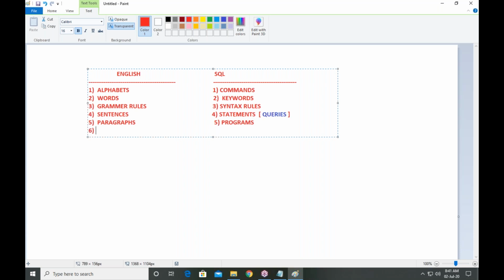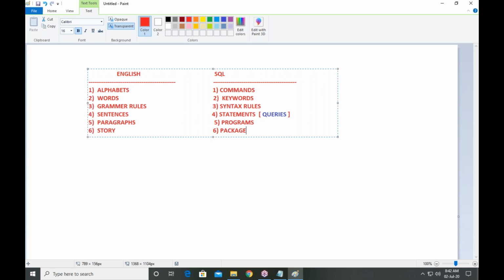Next, finally, you can narrate a story. Story means collection of paragraphs, right? Here, a collection of programs will be placed under a package. This is the comparison. Understand, guys?